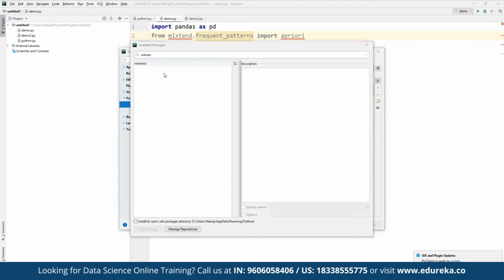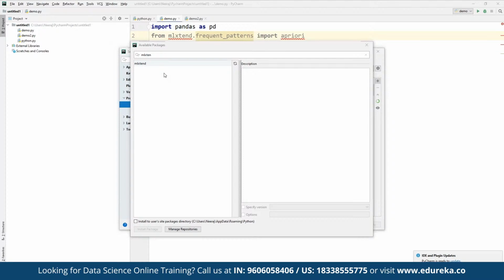So here we are going to install the other package as well. The first package for mlxtend has been installed, and now if you want to install the other packages, we can also install them. So in case we are missing some library, or in case we have not used those libraries here, we can simply install them one by one. Once we are done, we can simply come out.